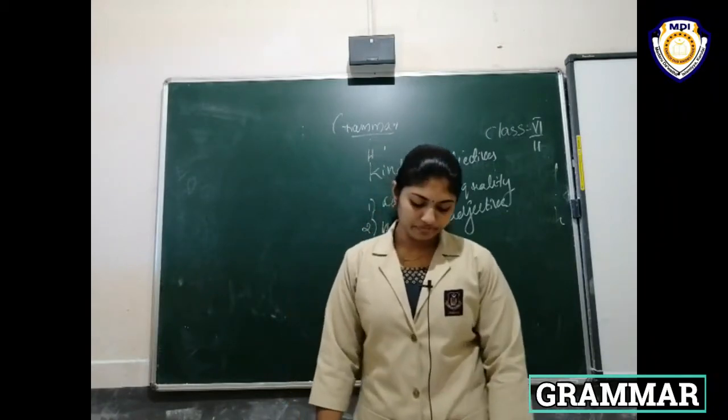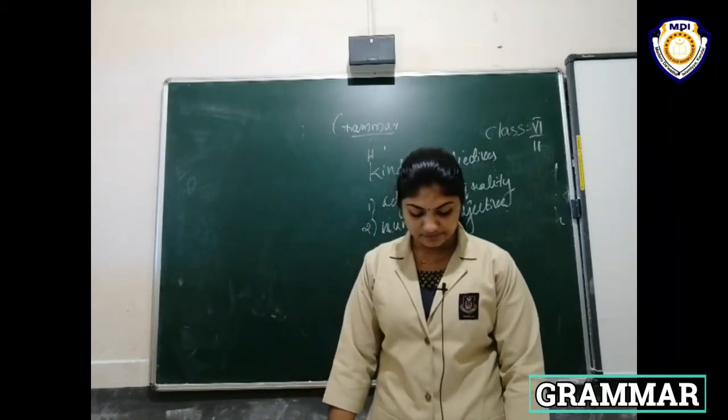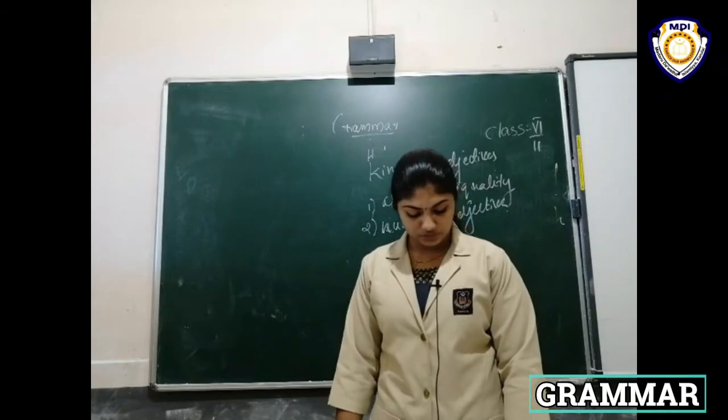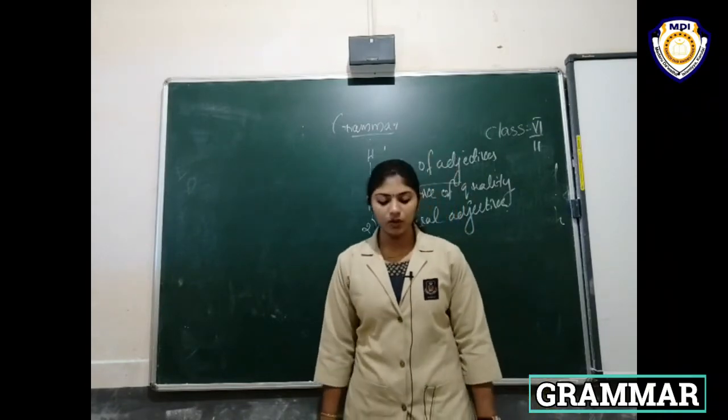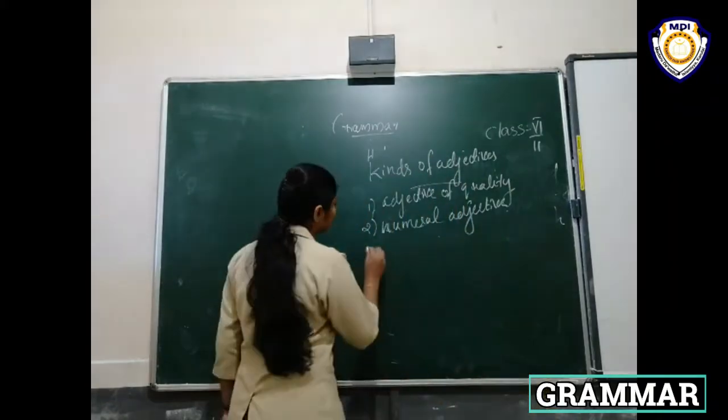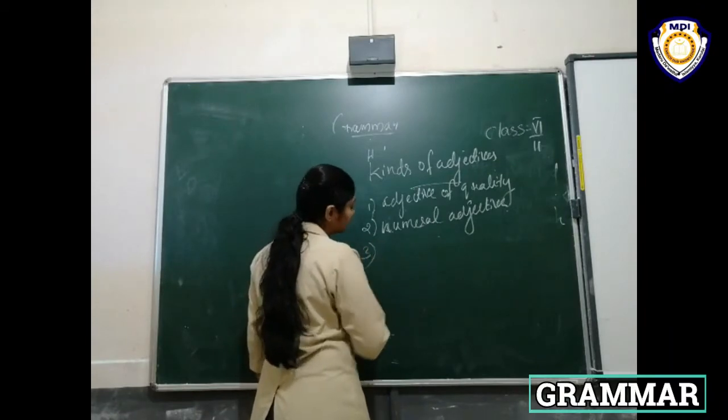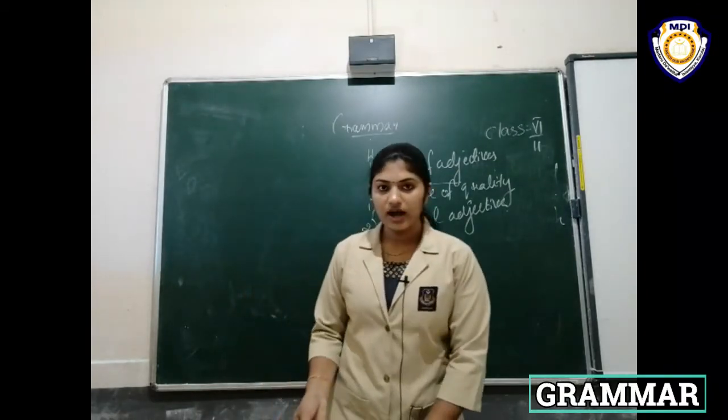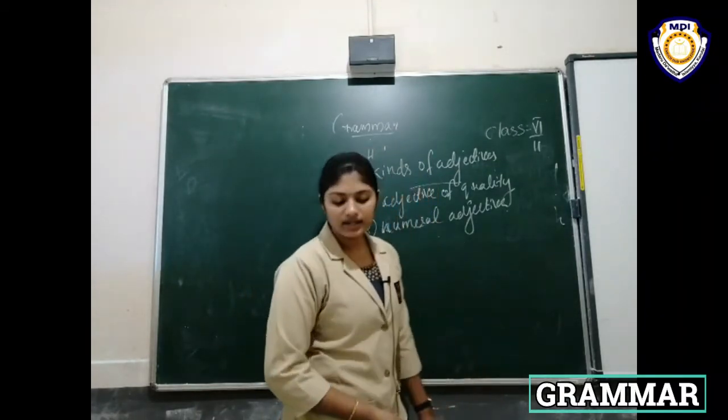Okay. Next we are going to discuss our next kind of adjective, the demonstrative adjective. What is the third adjective? Distributive numeral adjective.